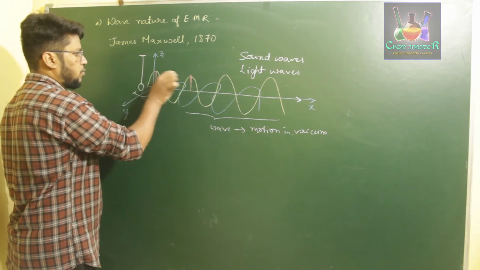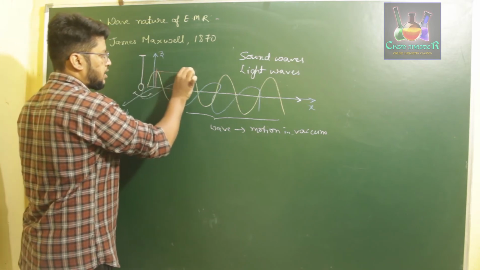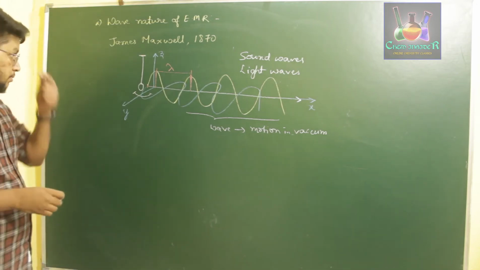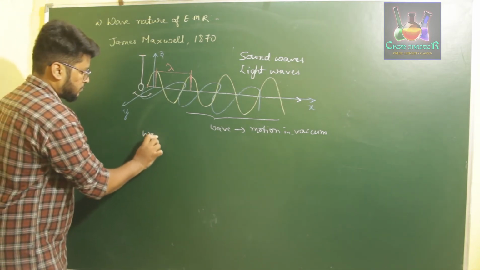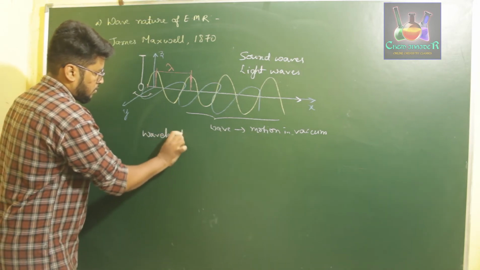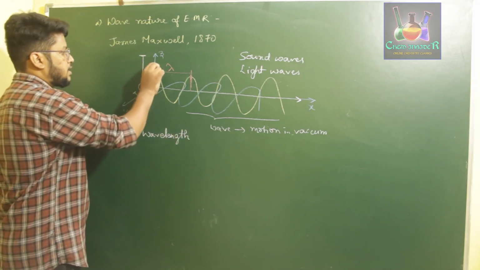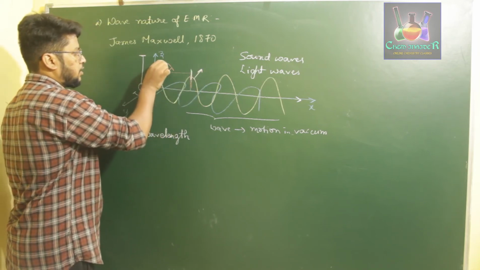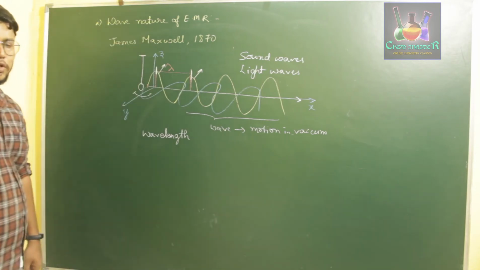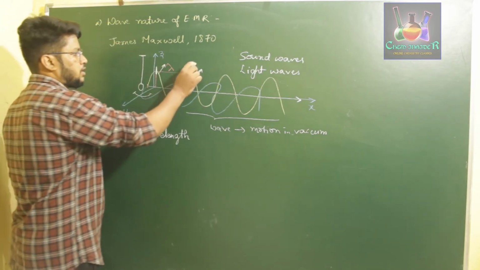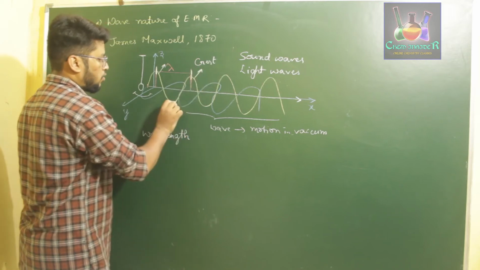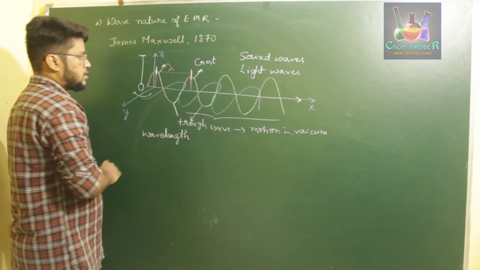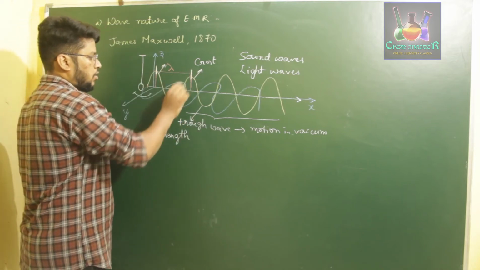If you consider these 2 peak points, the length between them is called the wavelength, denoted by lambda. So remember the term wavelength: it is the distance between two crests. The upward oscillations are considered crests, and those at the bottom are called troughs. So wavelength is the distance between two crests or two troughs.